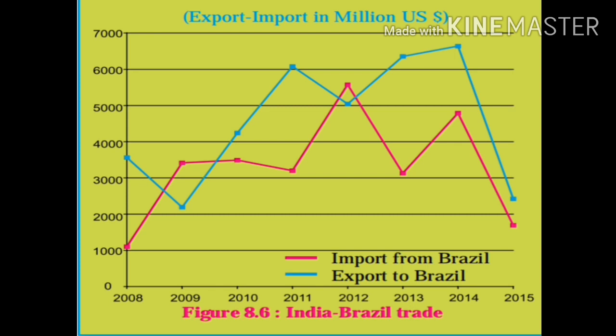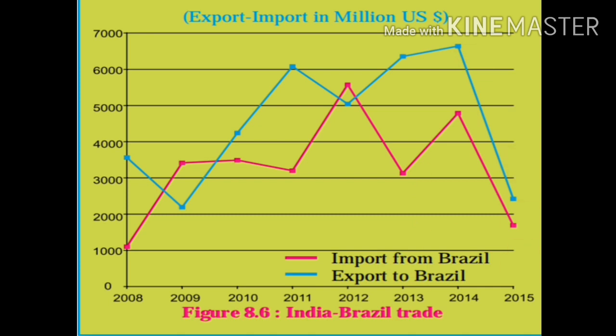So we exclude the years when the imports from Brazil were more. We have already done that: the year 2009 and the year 2012. Except these two years, we can calculate the difference for all the years, that is 2008, 2010, 2011, 2013, 2014 and 15.